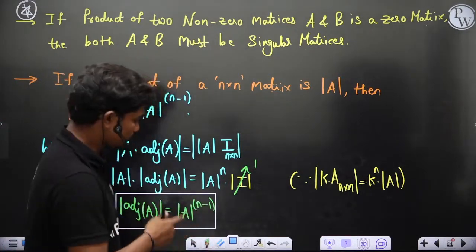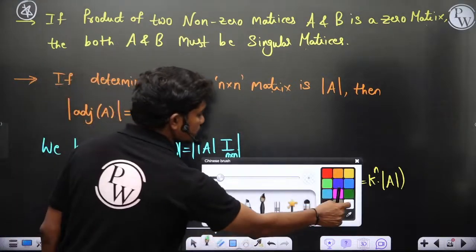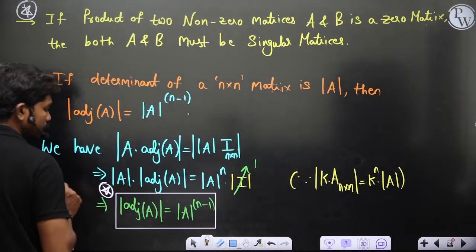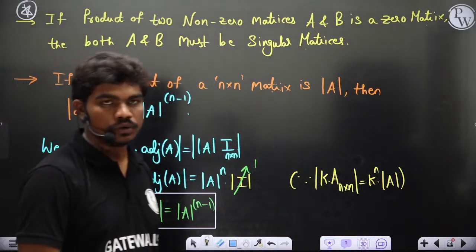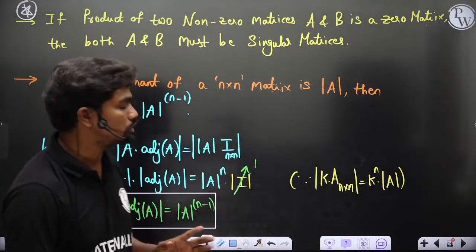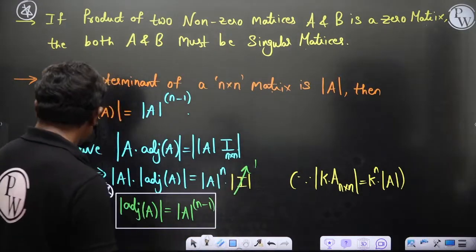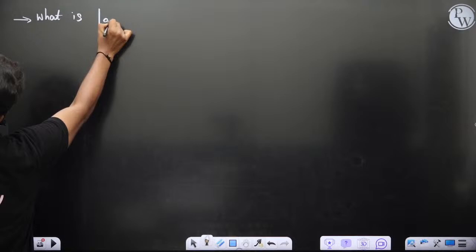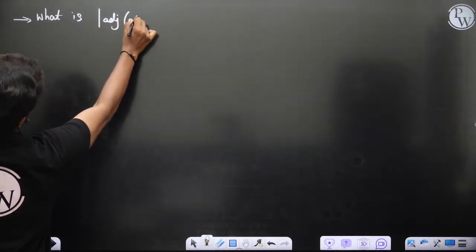Okay, this property is again important because there were some 3-4 questions in previous years which came on this particular point. So det of adjoint A is equal to det A whole power n minus 1, of course. Then let's see, if I ask you what is the determinant of adjoint of adjoint A?